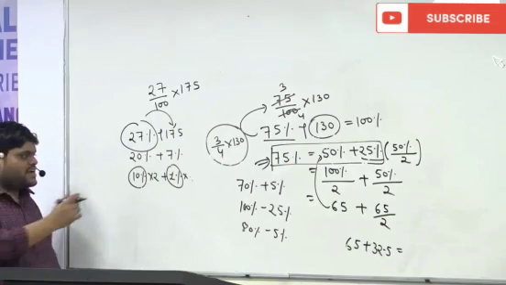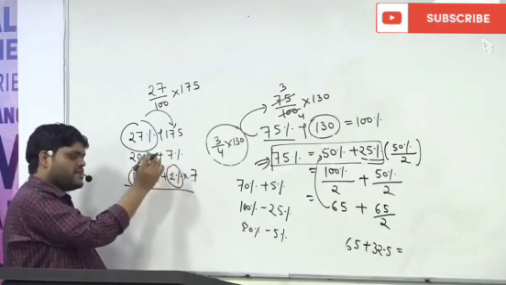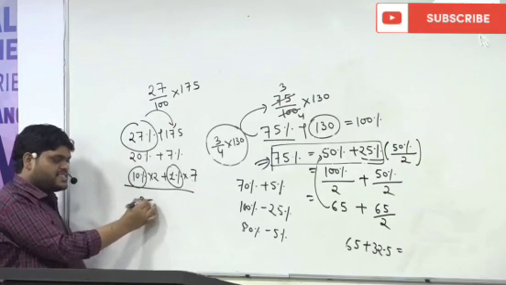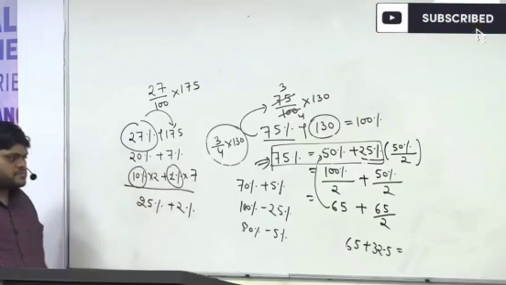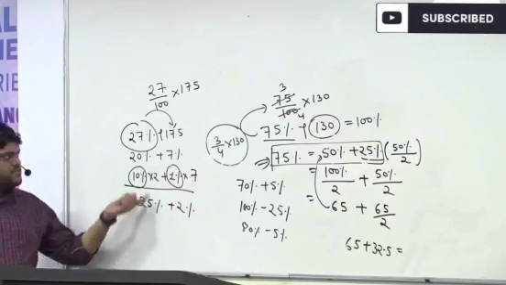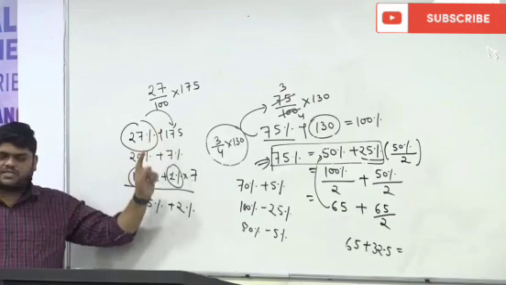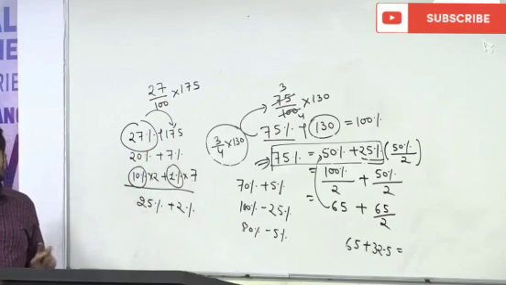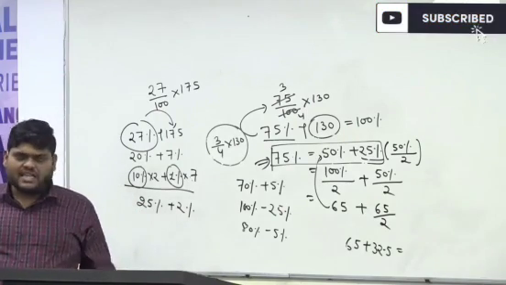The other way is 10% into 2 plus 1% into 7, or the best way is 25% plus 2%. So we can find out 25%, then the 1%, and then the 2%. These are just ways to solve the problem, nothing else.